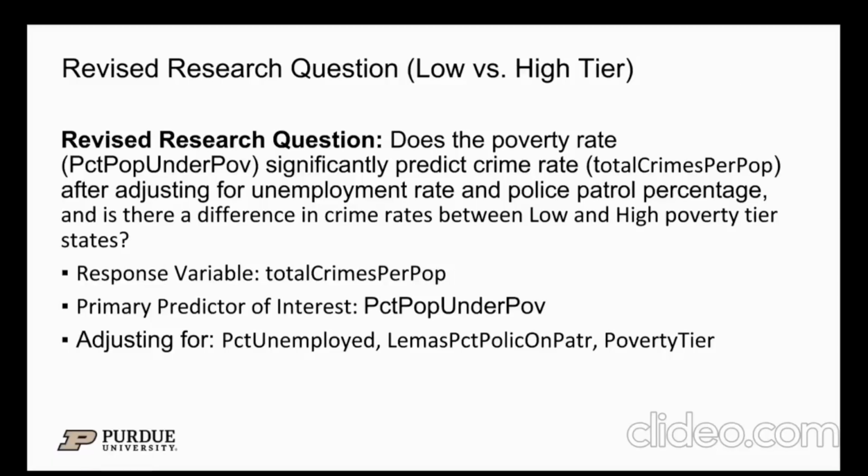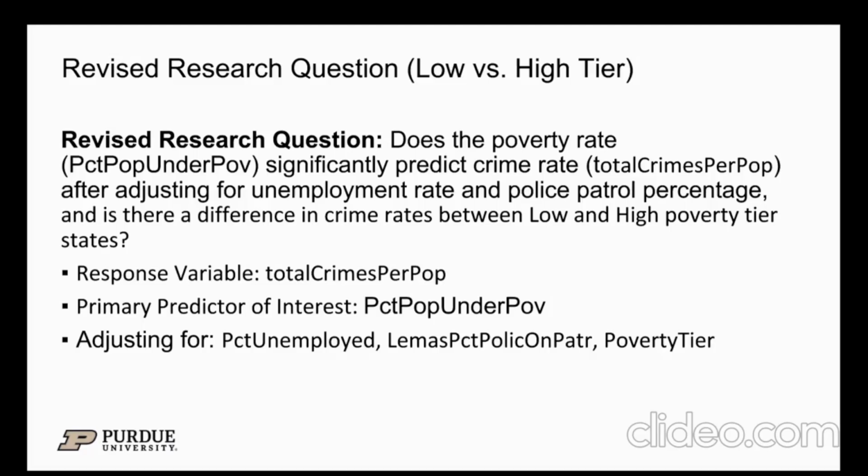Hi, my name is Aishani, and I will be going over the low versus high tier. So our revised research question for low versus high tier is, does the poverty rate significantly predict crime rate after adjusting for unemployment rate and police patrol percentage? And is there a difference in crime rates between low and high poverty tier states?